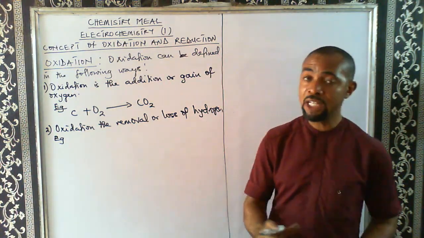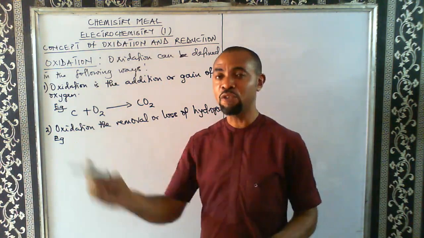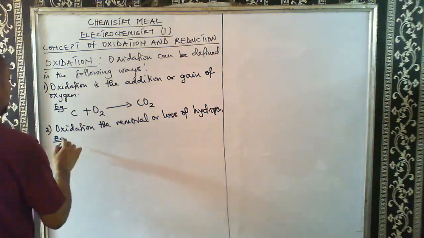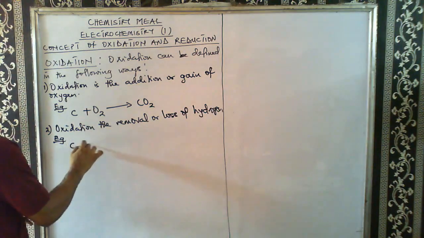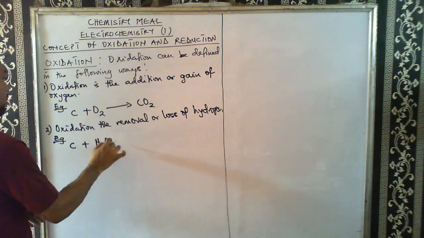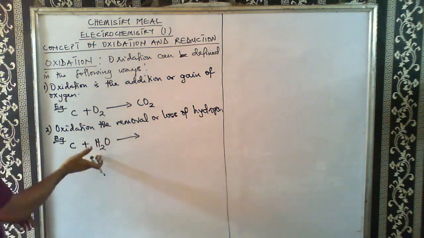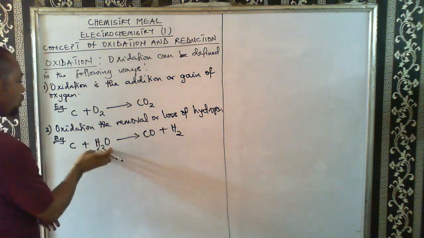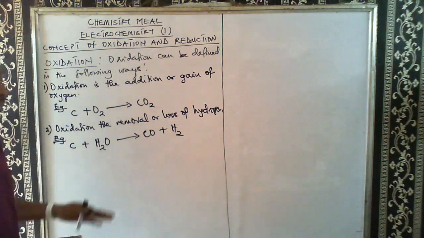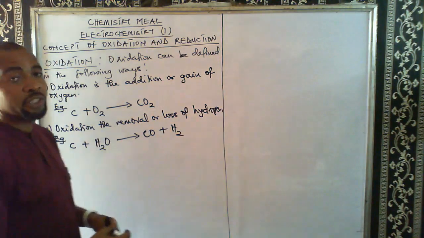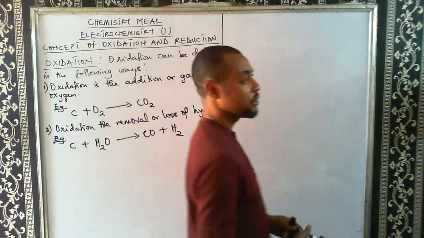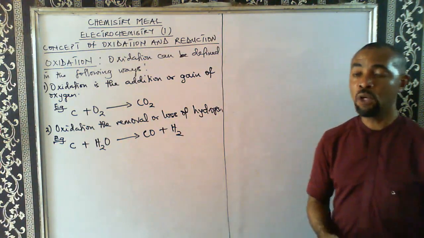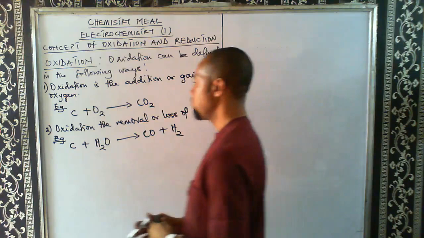Alternatively, we can define oxidation as removal of hydrogen. When carbon(II) oxide reacts with steam, hydrogen will be removed from this steam. So we have carbon(II) oxide and hydrogen. We just removed hydrogen, so this is also oxidation. Removal of hydrogen is oxidation.